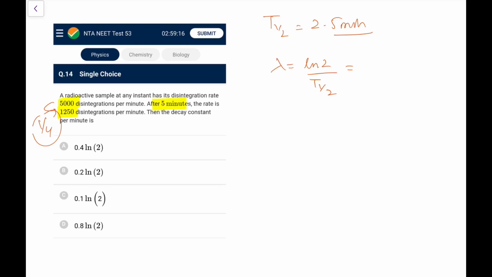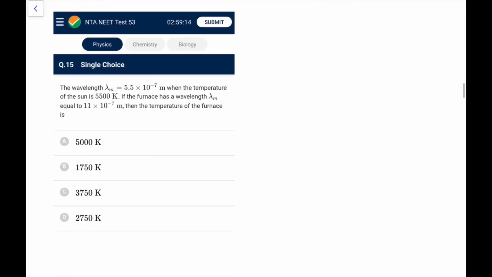Why I'm doing this? And just write it as 1 upon ln 2. So 1 upon 2.5 ln 2, and 1 upon 2.5 you all know is equal to 0.4 ln 2. So go for option A. So it's an easy one. The question is more simplified in terms of options.